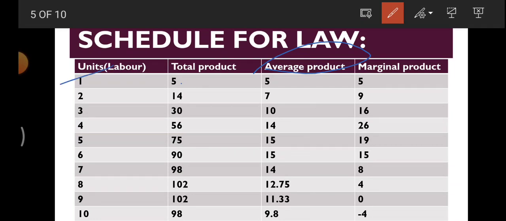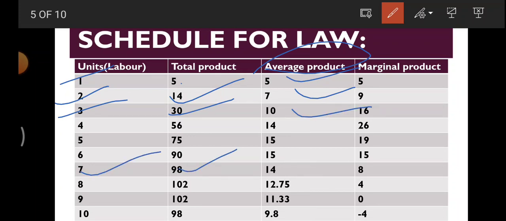5 divided by 1 will be 5, 14 divided by 2 will be 7, 30 divided by 3 will be 10, 90 divided by 7 will be 14. So as it is, you have to divide, in the column of average. Then marginal is the extra.